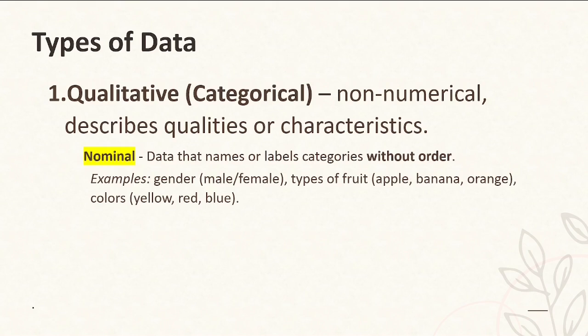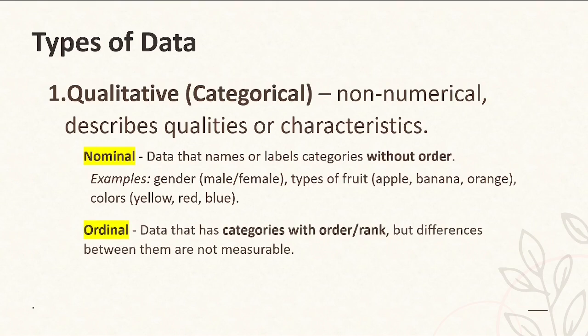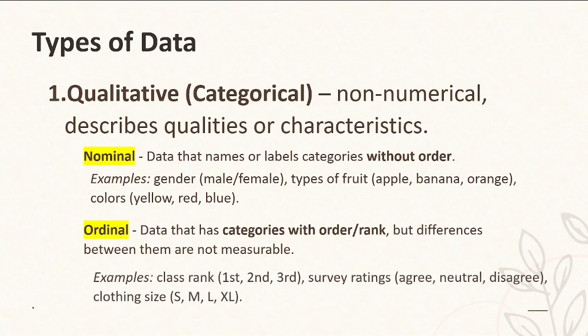Examples are gender, male or female, types of fruit like apple, banana, orange, or colors like yellow, red, or blue. Ordinal data are categories with order or rank, but differences between them are not measurable. For example, class rank, first, second, and third. Survey ratings, you can use agree, neutral, disagree. Clothing sizes, like small, medium, large, or XL.